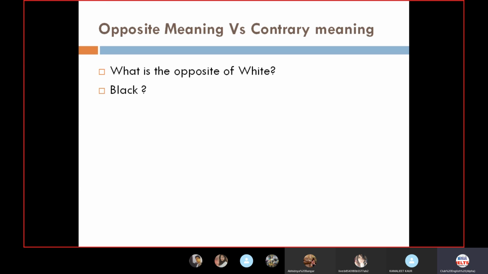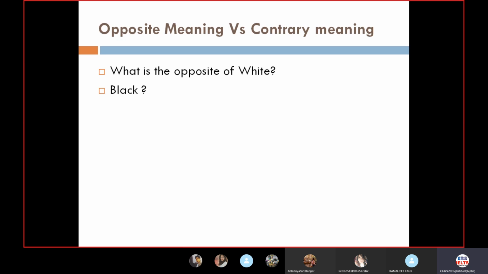So what is the opposite of white? It is black also. It is red also. It is cream also. It is orange also. It is skin color also. That means there is no resemblance, then it is opposite. So opposite means what? White, opposite is black. That is an opposite meaning. But what is gray?